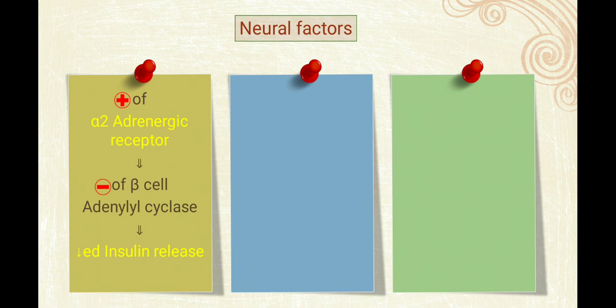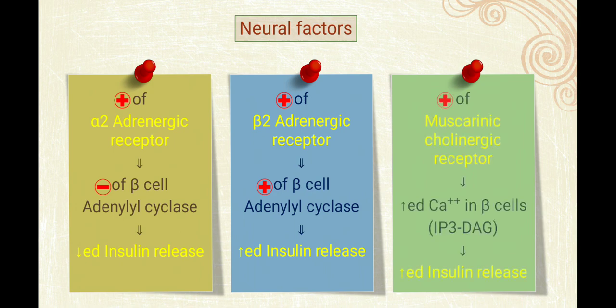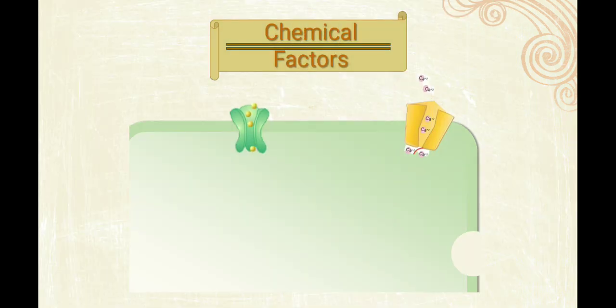Alpha 2 adrenergic receptors will decrease the insulin secretion. Beta 2 adrenergic receptors will increase the insulin secretion, and muscarinic cholinergic receptors will increase the insulin secretion. So remember the ANS system: beta adrenergic and cholinergic muscarinic receptors ultimately increase insulin secretion, and alpha 2 adrenergic receptors will decrease insulin secretion.